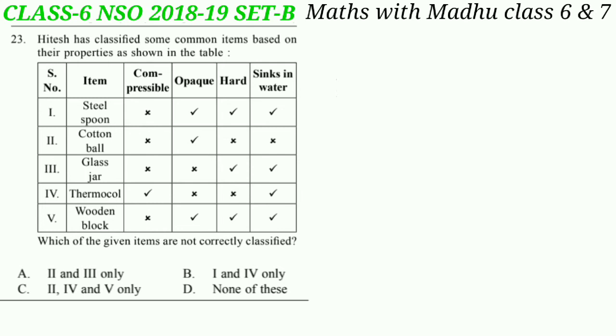Cotton ball is compressible, opaque, soft and floats on water. And thermocol floats on water. And wooden block also floats on water. So the answer will be option C, II, IV and V only.